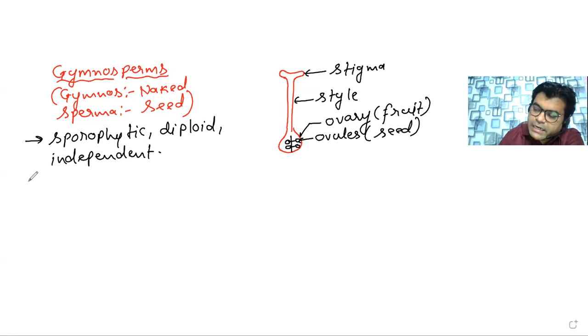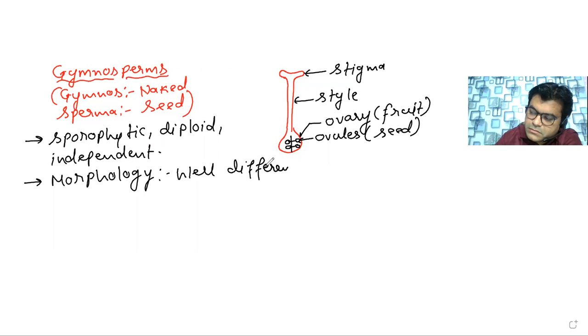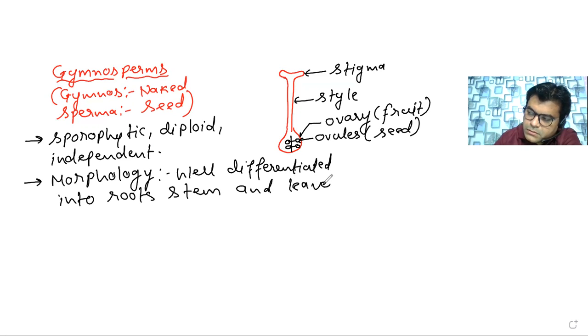Morphologically, we can see that the plant can be well differentiated into root, stem, and leaves. So if we are talking about the morphology of the plant, it is well differentiated into roots, stem, and leaves. So let us talk about the topic one by one.